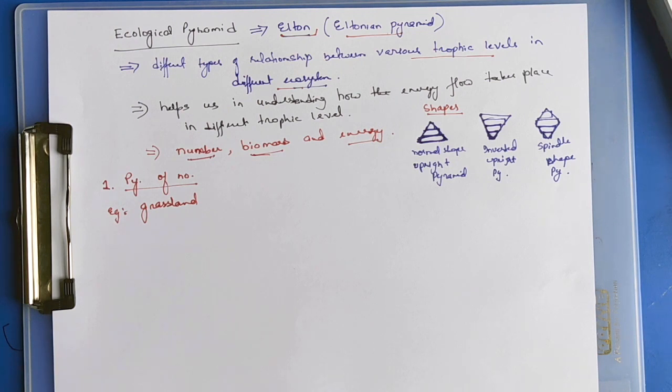It can be upright, it can be inverted, and it can be a spindle shape pyramid.